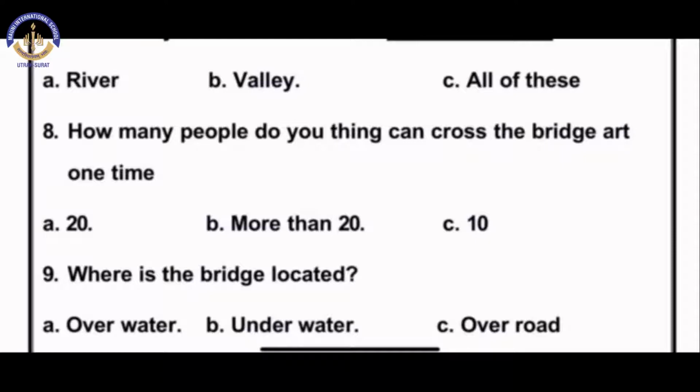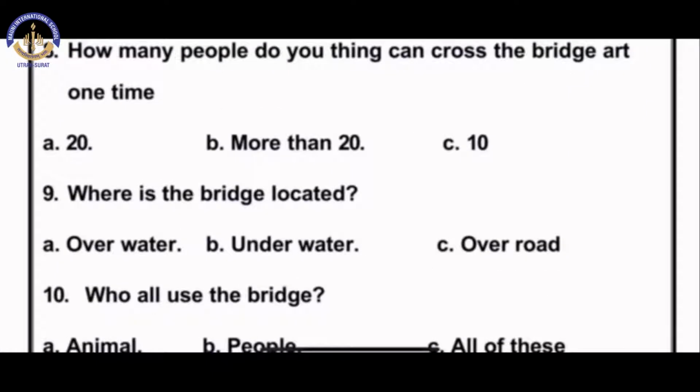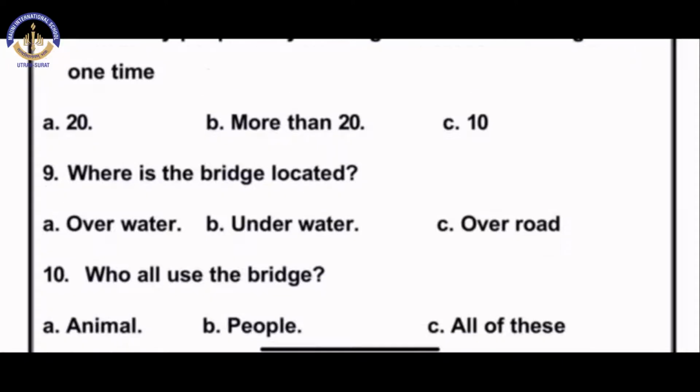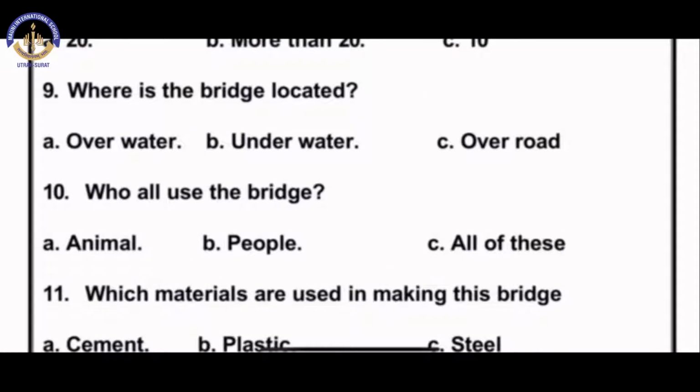How many people do you think can cross the bridge at a time? Can you tell me how many people can cross the bridge? The answer is B, more than 20. Where is the bridge located? So children, can you tell me where is the bridge located? Over a river, under a river, or over road? Correct answer is A, over water.